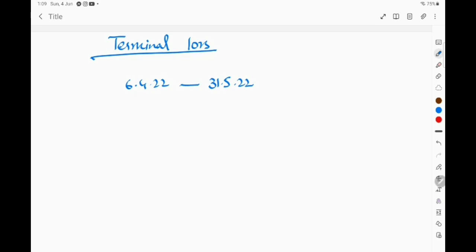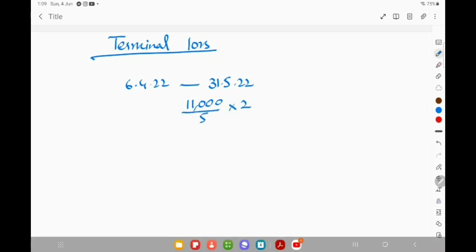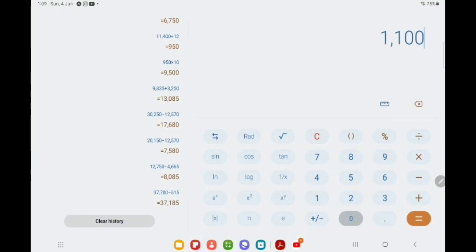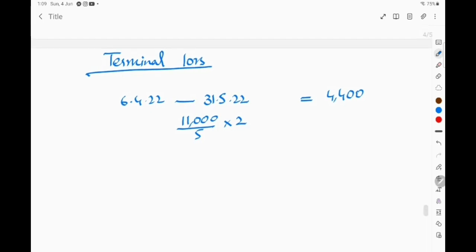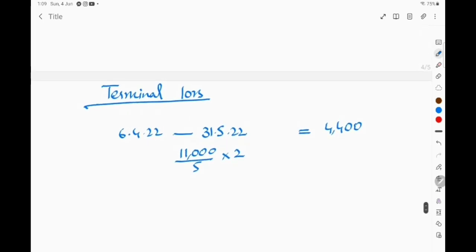Here in case of terminal loss, first we have to consider the 6th April date before cessation to the date of cessation. So this is 6th April 22 to 31st May 22. If the total loss in 5 months period is 11,000, what is the loss to be recorded for 2 months? So this is 4,400, right? Terminal loss is 4,400.